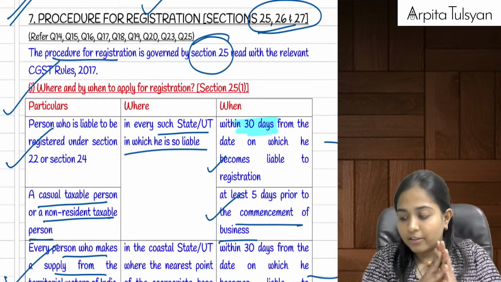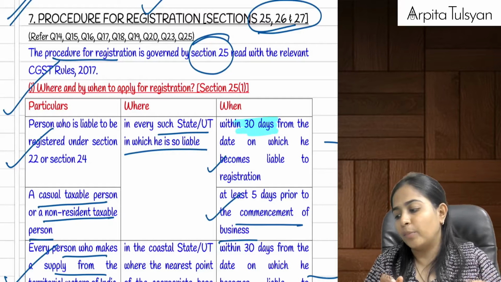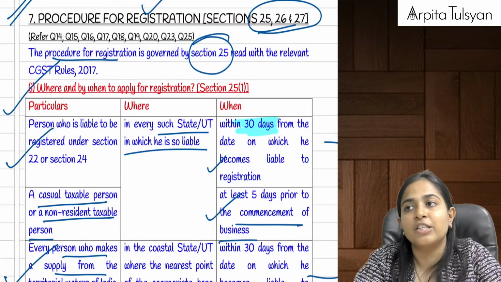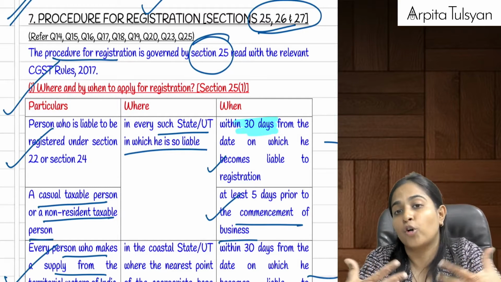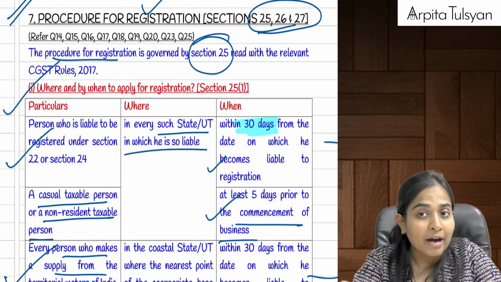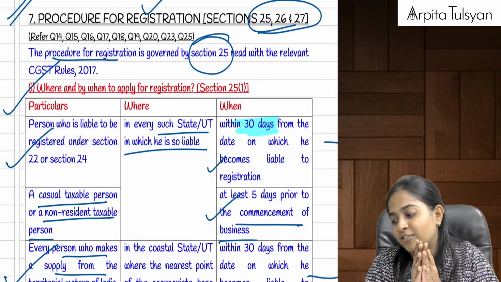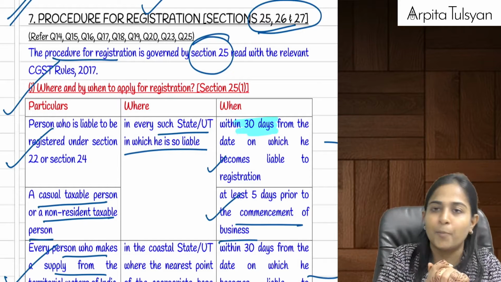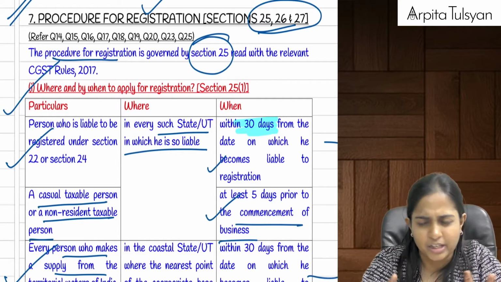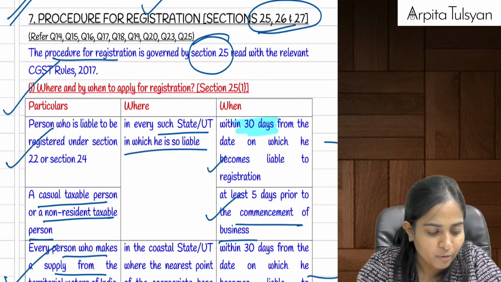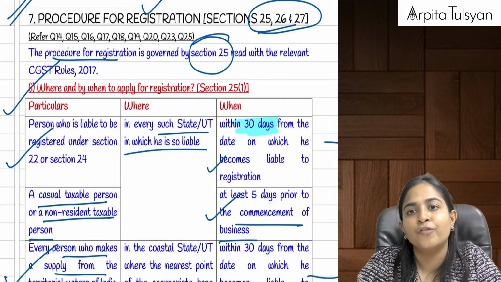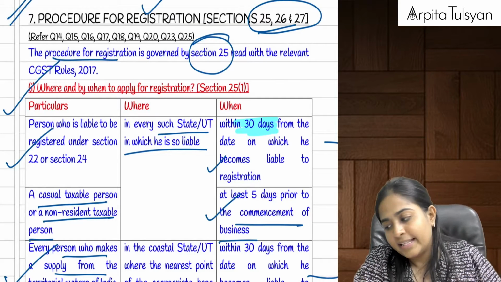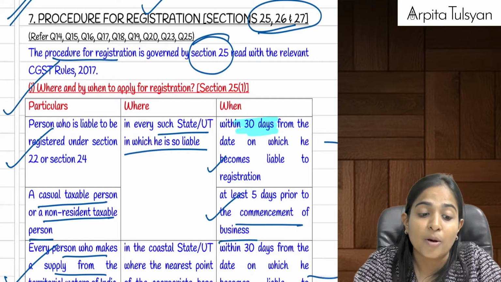Okay, so we started with the procedure for registration, which is going to be contained in section number 25, 26 and 27, where we are going to study different procedures about how to apply for registration, what all documents are required, which form are we going to submit, when are we supposed to apply for registration, then how will the proper officer check whether our registration documents are proper or not, and then issuance of the registration certificate. All these things are going to be covered in section number 25, 26 and 27. As of now, we are starting with section number 25 along with some CGST rules. In that, first thing that we're going to study is when are we supposed to apply for registration.